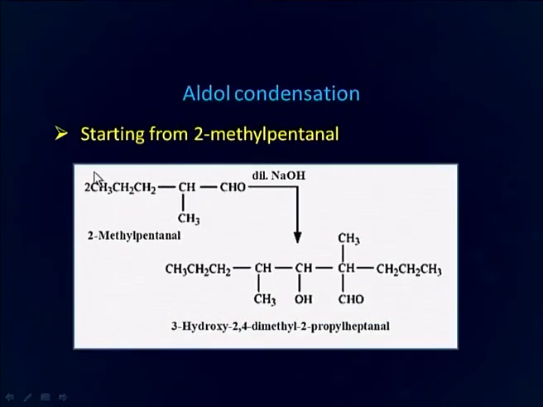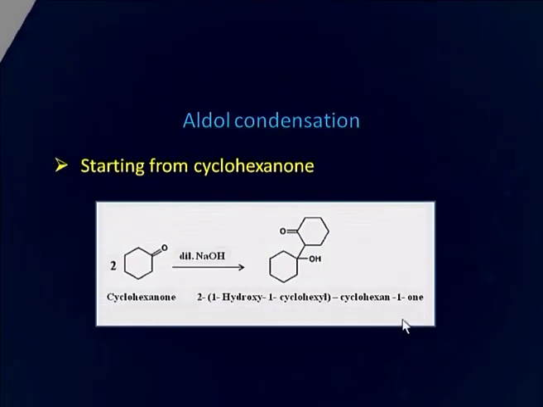Now, here is another example where we are starting with 2-methyl pentanal. This molecule upon condensation gives a 10 carbon compound. When we start from cyclohexanone, there is formation of 2-(1-hydroxycyclohexyl)cyclohexan-1-one.